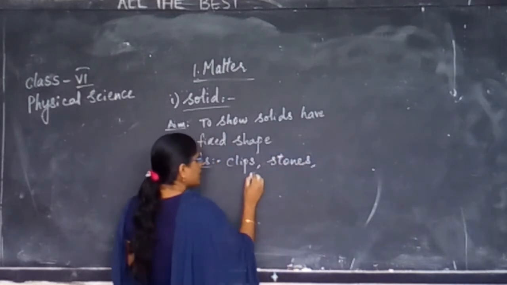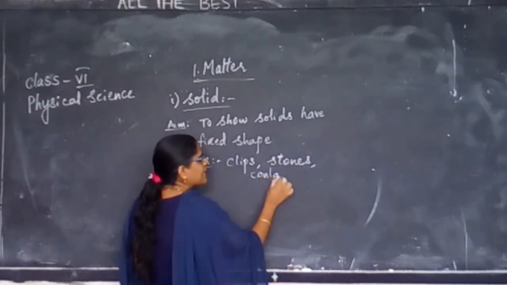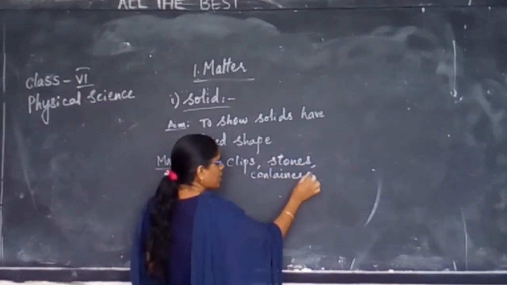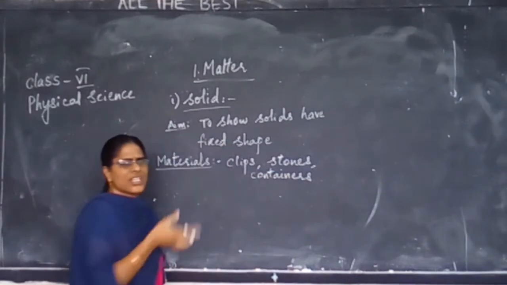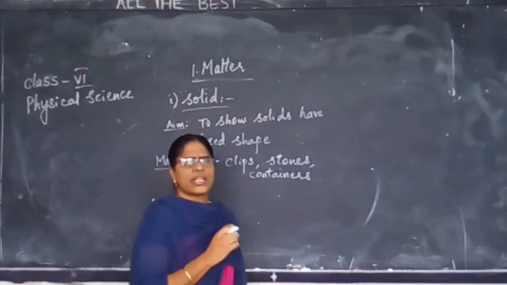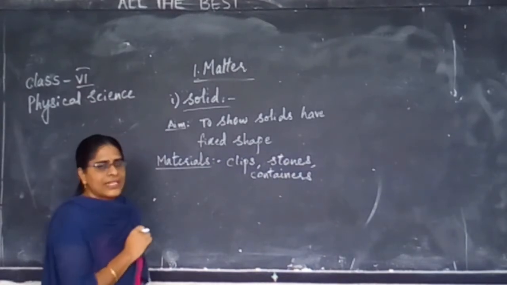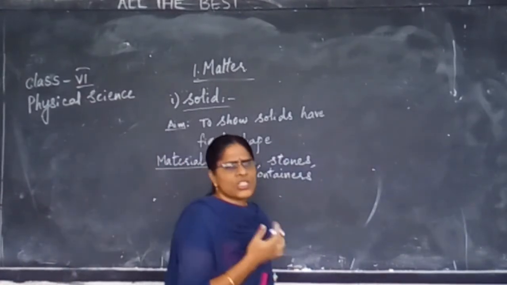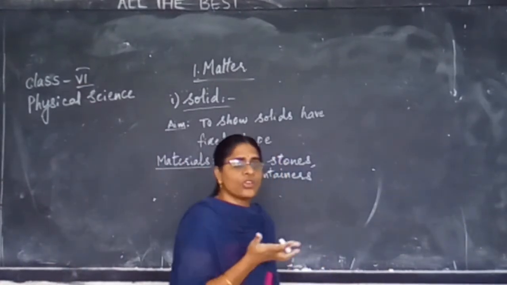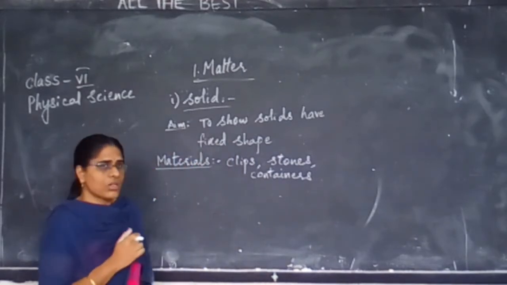Not only these objects, I need containers. Container means a small beaker or any object. You can take so many solid objects and we will find out whether they have fixed shape or not.